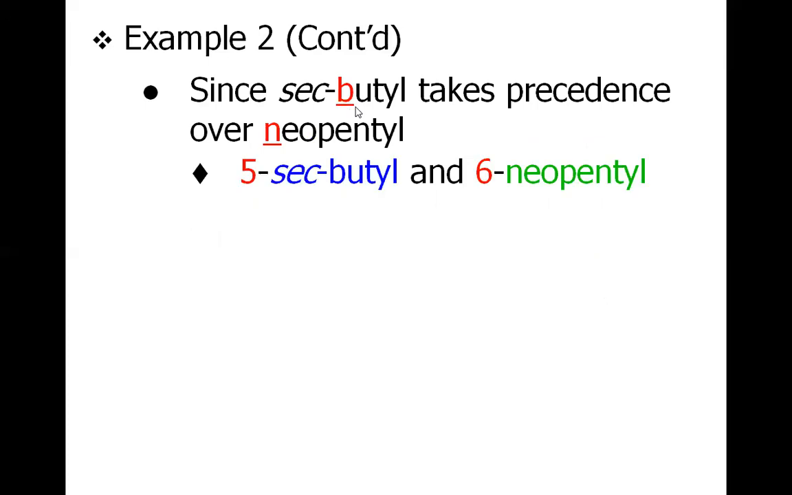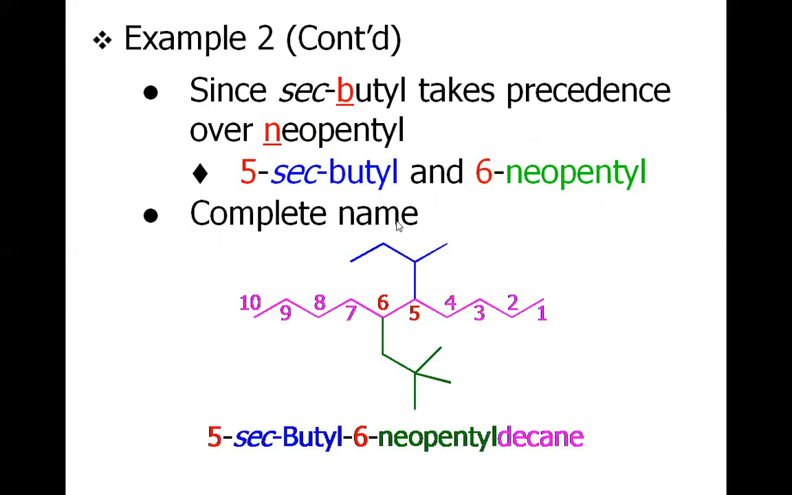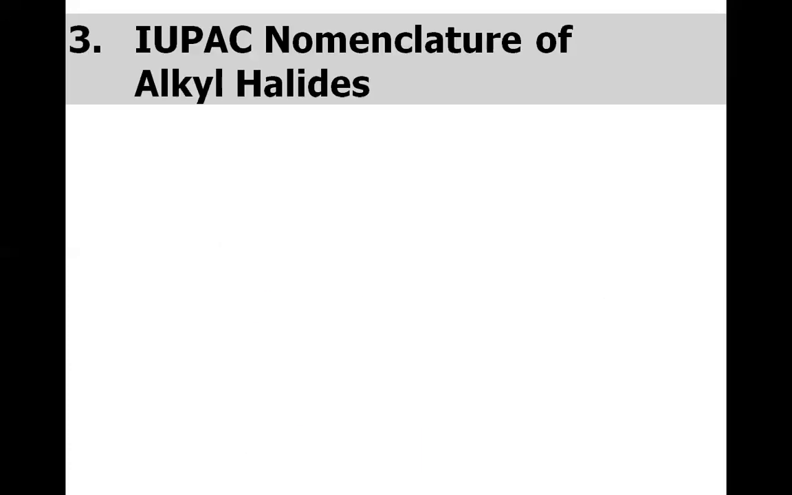So we will count from the left hand and the right hand side. It will be a 5 secondary butyl, 6 neopentyl decane. So this is the nomenclature of alkanes, and now we will discuss the nomenclature of alkyl halides, which is very much similar to the nomenclature of alkane, with the only difference of the presence of the halo groups.